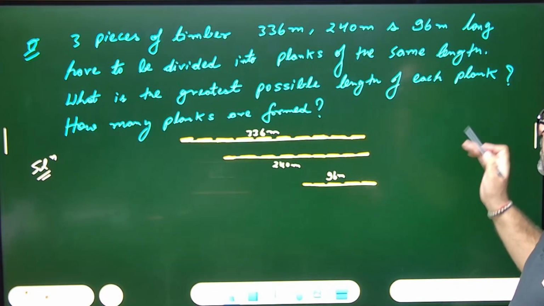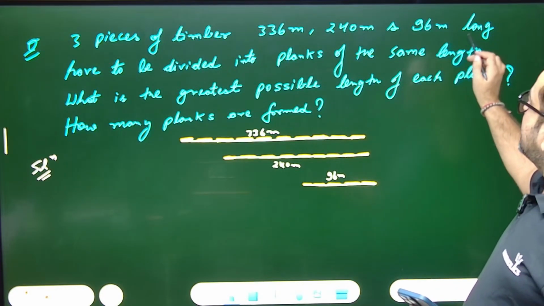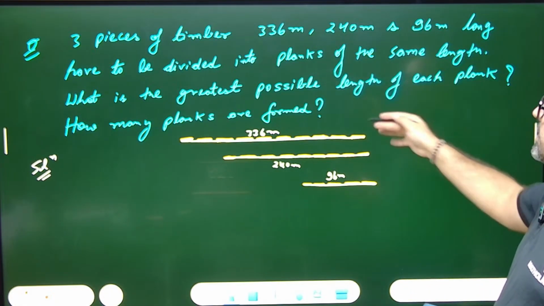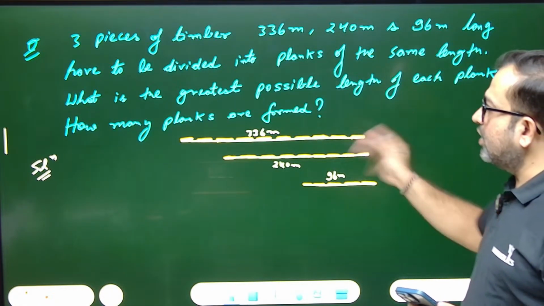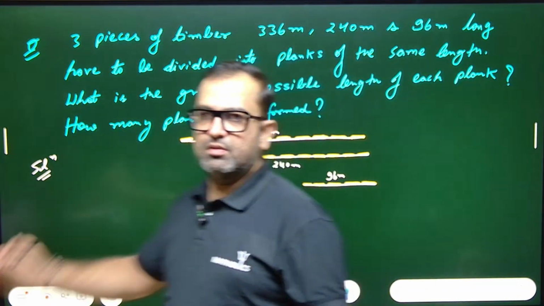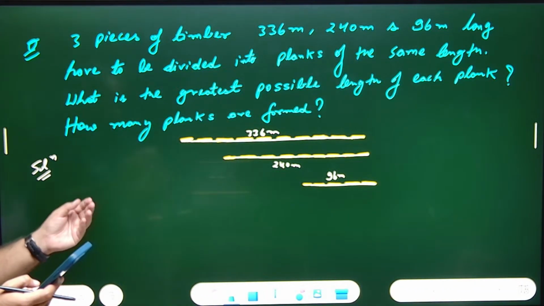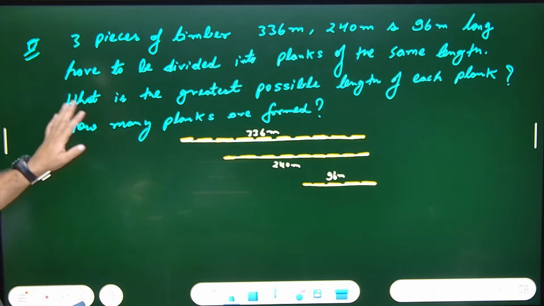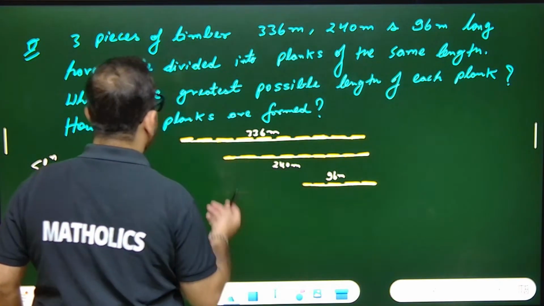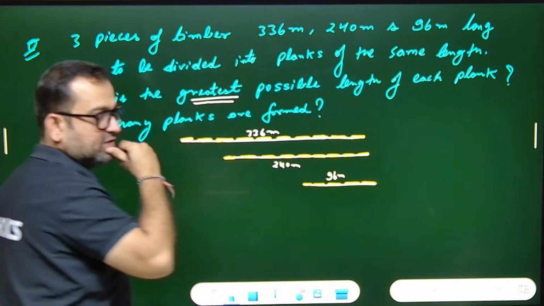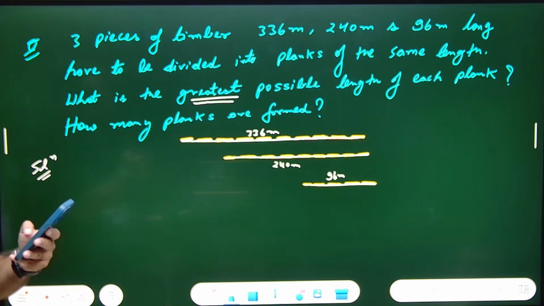Three pieces of timber, 336 meter, 240 meter, and 96 meter long have to be divided into planks of the same length. What is the greatest possible length of each plank? How many planks are formed? Solve. Obviously, we have to find HCF because it's being told, what is the greatest possible length of each plank. We have to find HCF first.